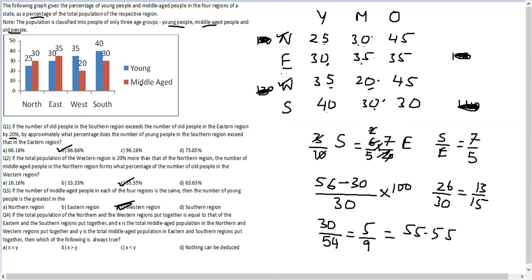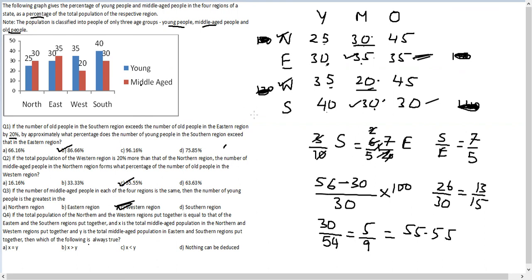Northern, western together, eastern. Let me work with this. Eastern and southern together. I would now have put together. Okay, and X is the total middle-aged population in the northern and western region. Northern and western region middle-aged population, this 30 and this 20. And Y is the middle-aged population in the eastern and southern regions put together. This 35 and this 30. Okay, then which of the following is always true?